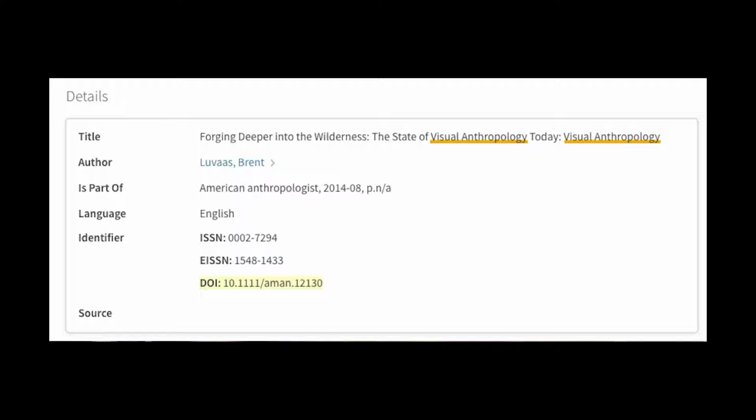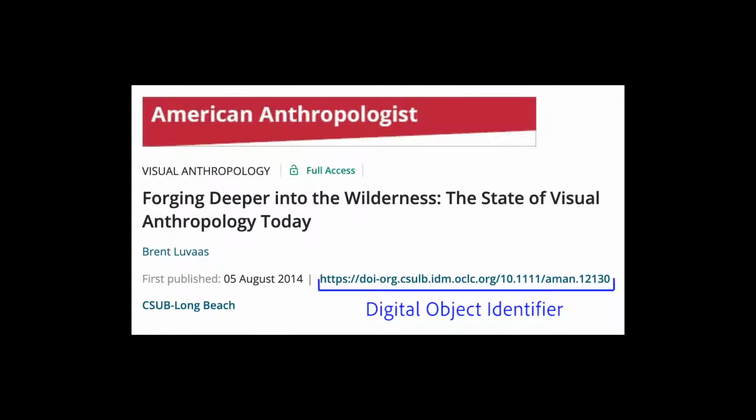When you're searching for an article in an online database like CSULB OneSearch, you may be able to find the DOI in the details section of the article page that pops up when you click on it in the results list. Alternately, the DOI is often listed at the top or bottom of an article on the page where it's housed.